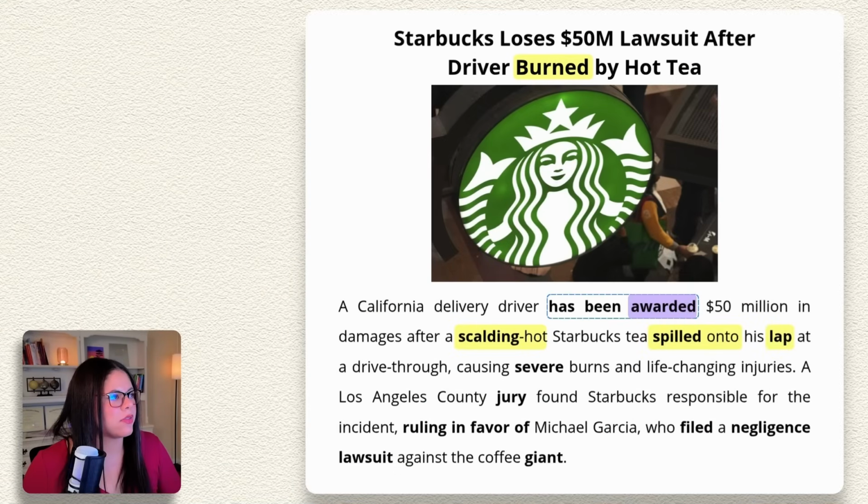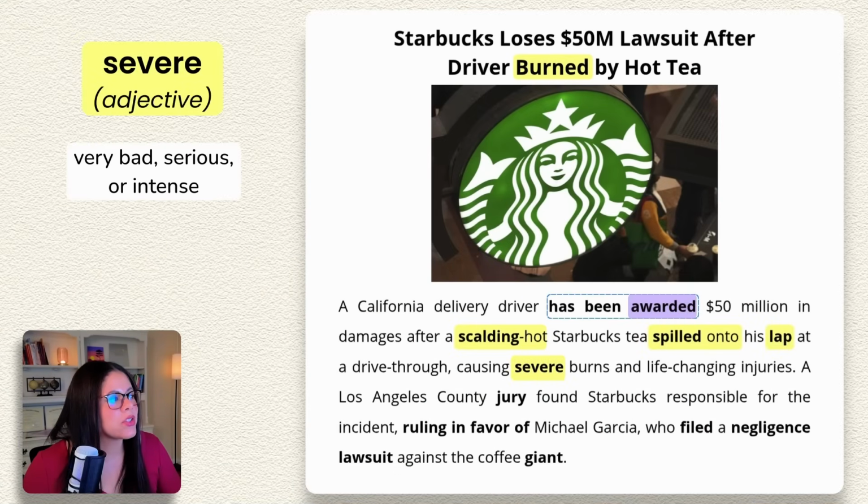Okay, next we have a very useful adjective, severe. Severe. Stress on the second syllable here. So severe burns. It just means very bad, very serious, or intense. And in the case of burns, severe burns means that it causes a lot of pain, a lot of difficulty or damage. So severe burns.